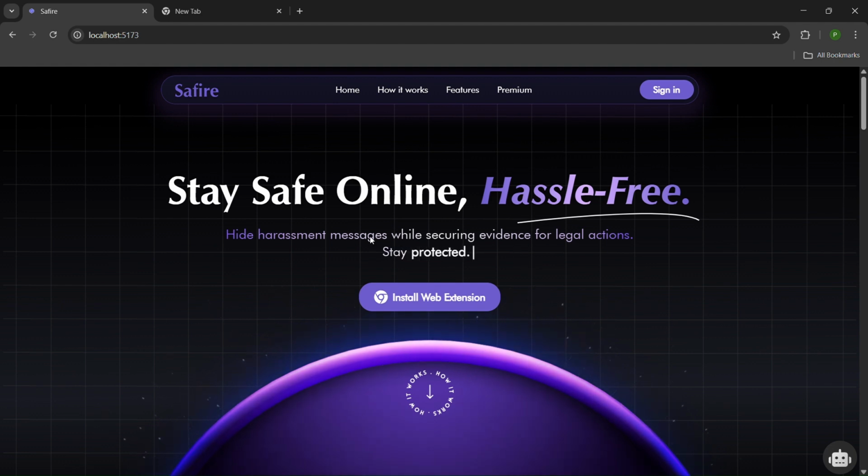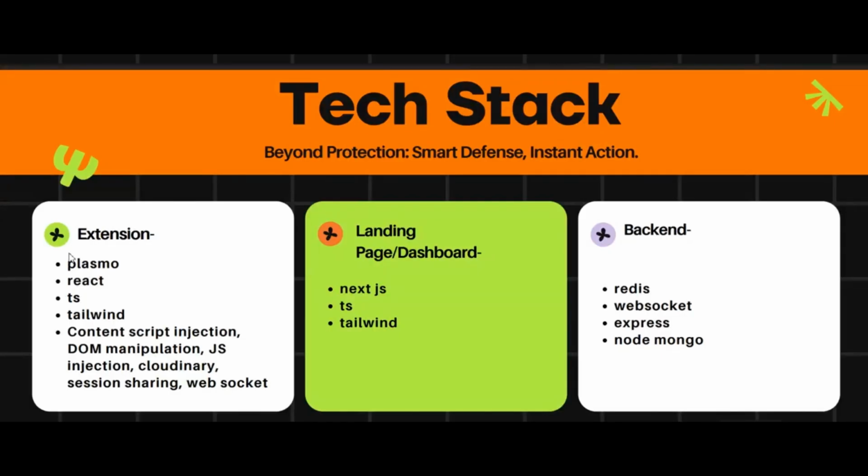Okay, so now let's look at the home page. As you can see, the tagline is "Stay safe online, hassle-free." That's exactly what Safire is about. Users can install the web extension with just one click and immediately get the protection. Let's talk about the tech stack, divided into three parts: extension, landing page, and backend.